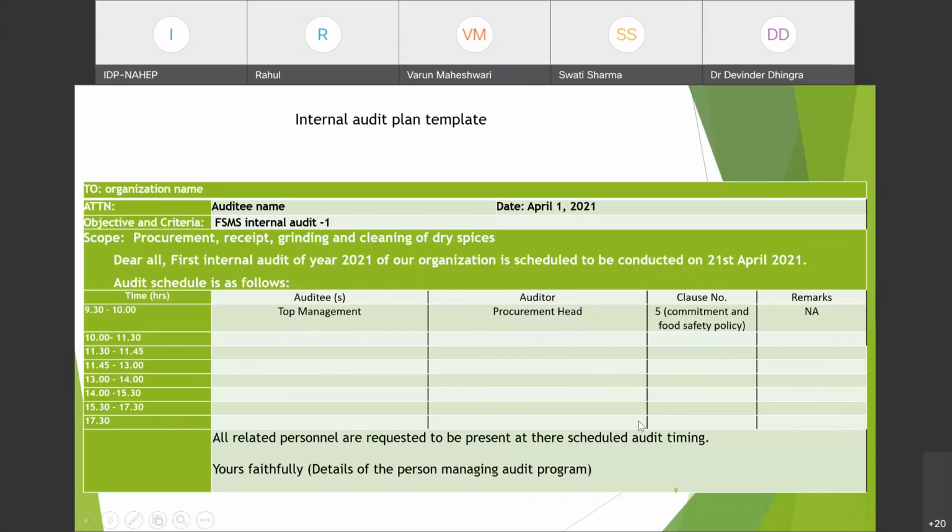So this is how an internal audit plan is made. All related personnels are requested to be present at their scheduled audit timing. Yours faithfully, audit program manager का यहाँ detail आ जाएगा. So this is the internal audit plan template.